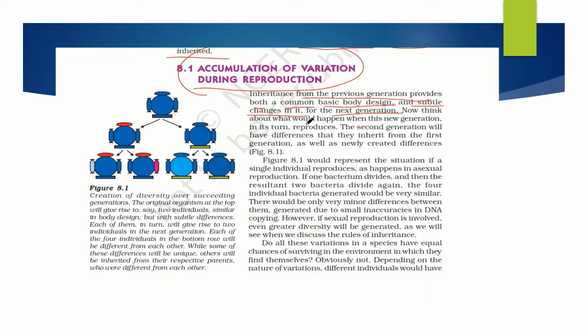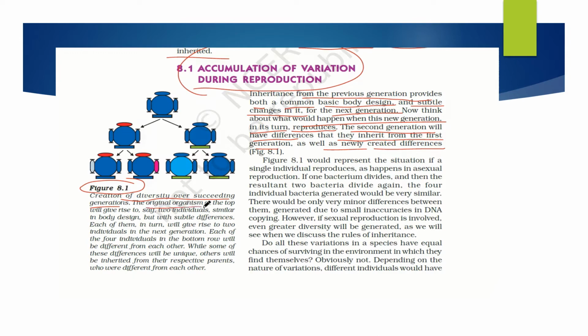Now think about what would happen when the new generation in turn reproduces. The second generation will have differences that they inherit from the first generation as well as newly created differences. They are inheriting something from the parental generation, and they are creating some differences of their own. Let us see this diagram: creation of diversity over succeeding generations. This is what we are showing here.